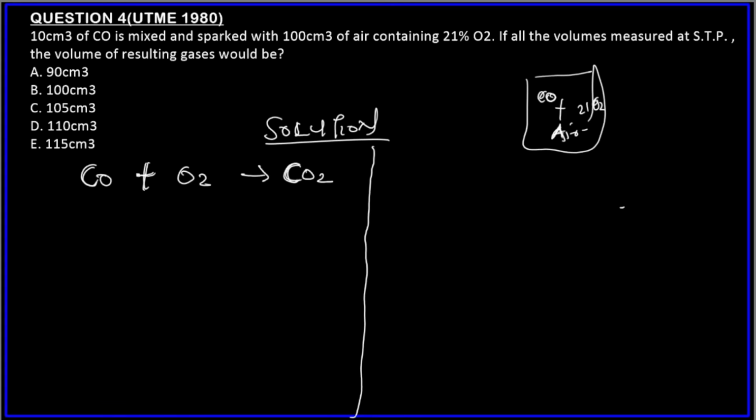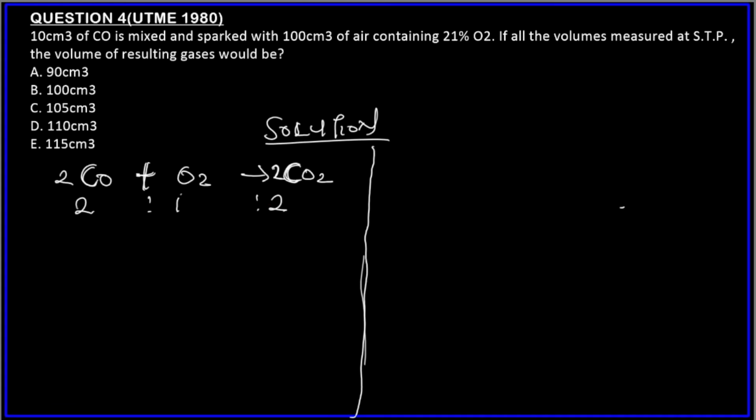So this is not a balanced equation. Let's balance it. We have 2 here, 2 here, and 3 here. So let's make this 4 and this becomes 4. So this is balanced. Ensure you write a balanced equation. So the volumetric ratio is going to be 2:1 ratio 2. Am I right?